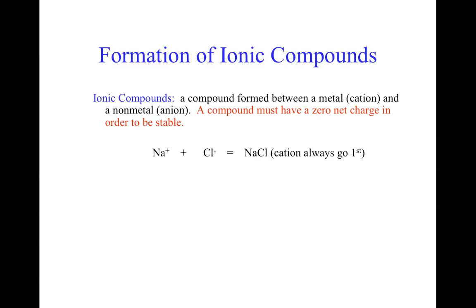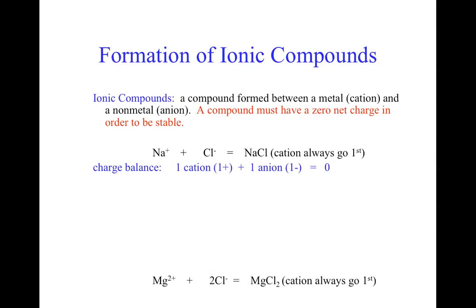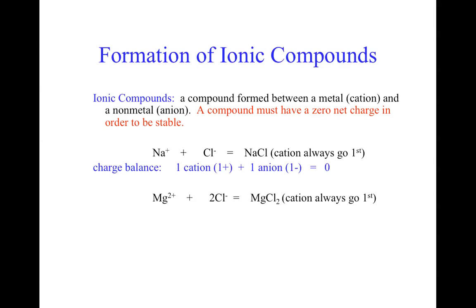Here's an example of that. We have Na+ and Cl-. Notice how when we write the compound, the cation always goes first. When we balance the charge, we have one cation of +1, one anion, which is -1. +1 minus 1 equals 0.